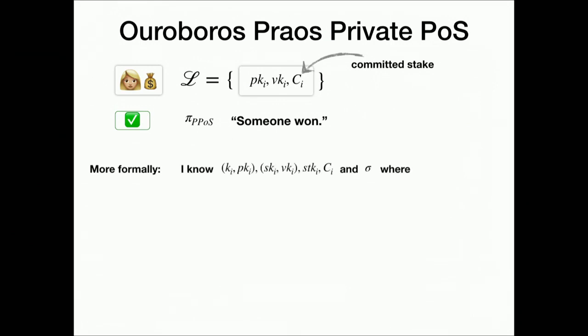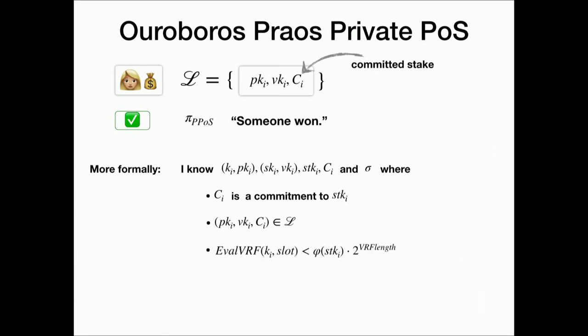It says, I know a VRF key pair, a signature key pair. I know stake plus a corresponding commitment and a signature such that the following holds. First of all, this commitment is actually a commitment to my stake. Then there is actually an account in the list which has this commitment in it. So in other words, these two lines say, I own that much stake.